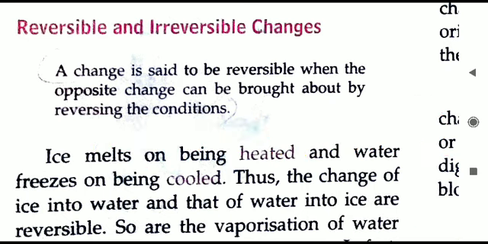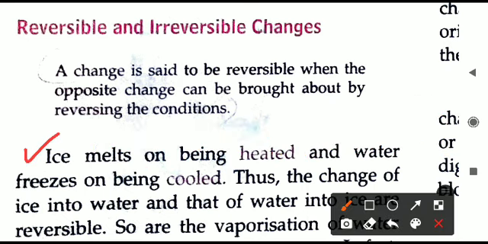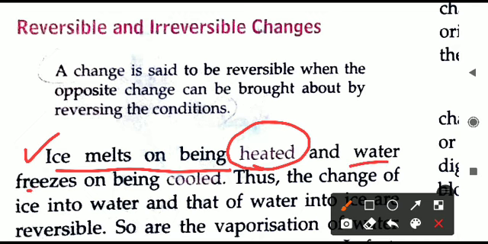A simple example is written here: ice melts on being heated. This is a condition. Heating is a condition. On heating, ice will melt. And water freezes on being cooled. Water will freeze and become ice on being cooled. So just notice the condition: heating and cooling, they are just opposite.